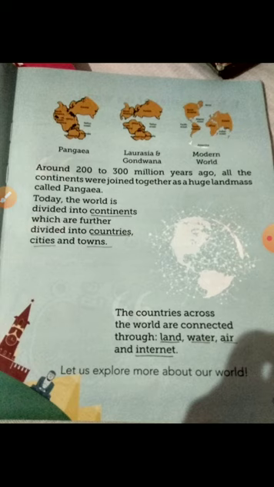Okay. Now the countries across the world are connected through land, water, air and of course the modern technology, that is internet. Now how these countries are connected, children, this is the main thing that we should know, how countries so far apart are connected with each other. So the first thing is of course land, water, air and the technology called internet.